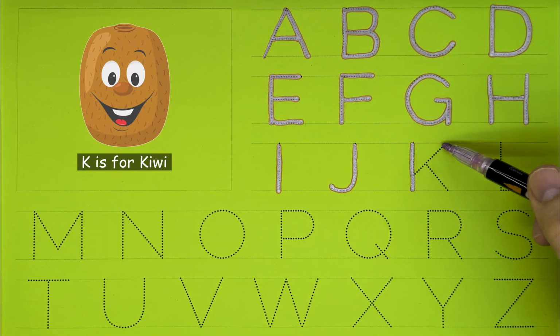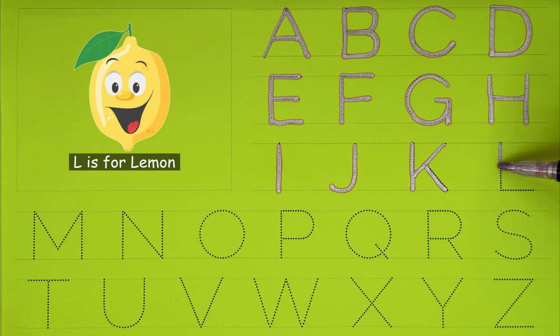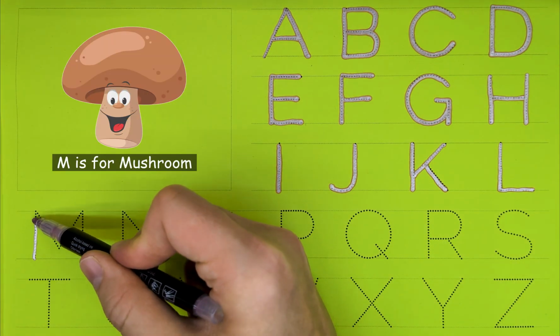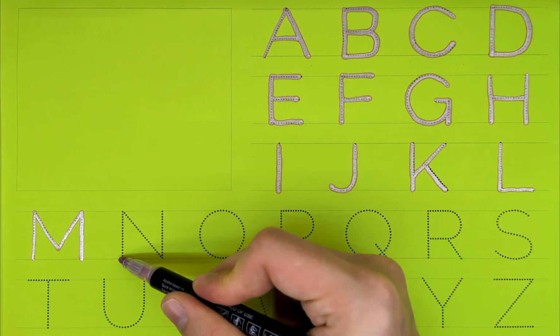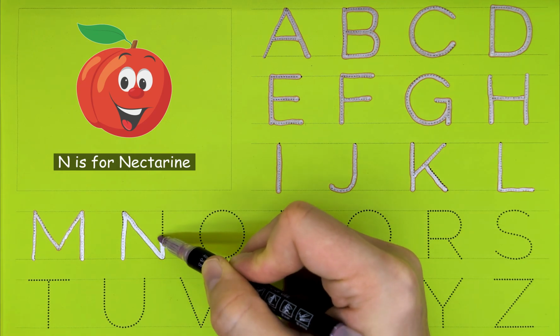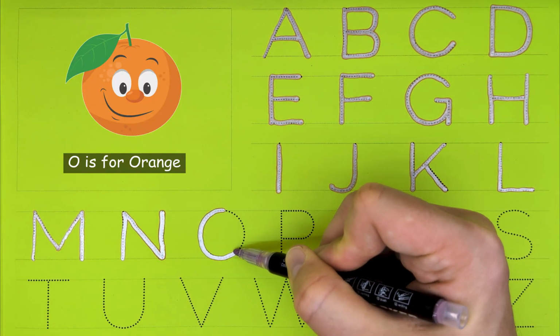K. K is for kiwi. L. L is for lemon. M. M is for mushroom. N. N is for nectarine. O. O is for orange.